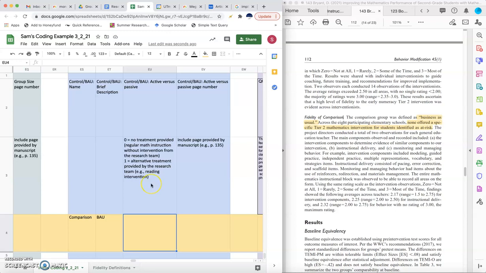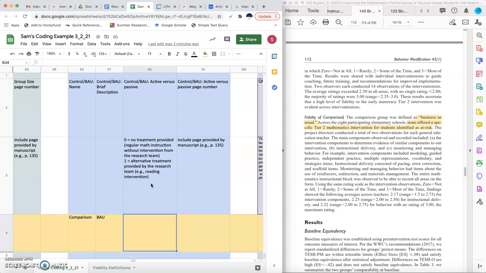So for example, this might be a reading intervention, and you might say like, well, when does this happen? Well, this might happen when students are being pulled for tutoring. Some parents might protest that their student isn't receiving math intervention, so the researchers might say, well, your child is gonna receive reading intervention, so at least they're getting something, but it's not impairing the study and sort of testing the effectiveness of the intervention.